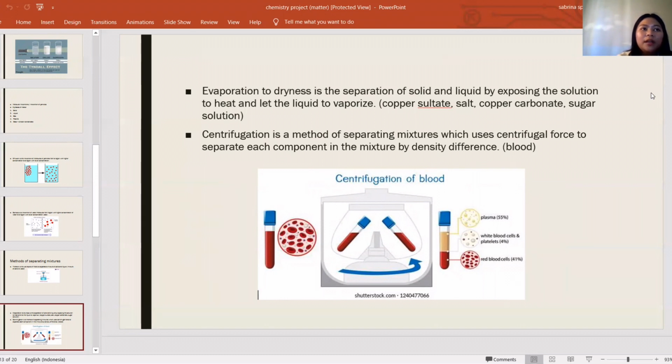The next one is centrifugation. Centrifugation is a method of separating mixtures which uses centrifugal force to separate each component in the mixture by density difference. The example for centrifugation is blood. This picture that we see is an example of centrifugation of blood, in which there is plasma, white blood cells and platelets, and red blood cells.